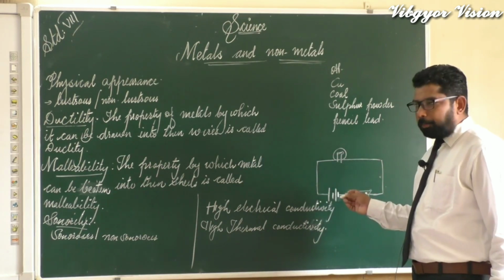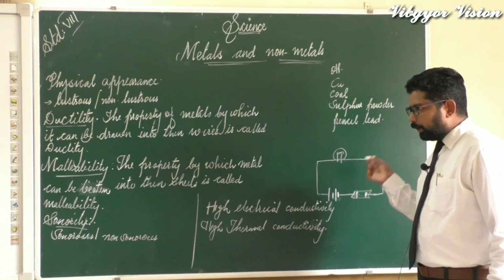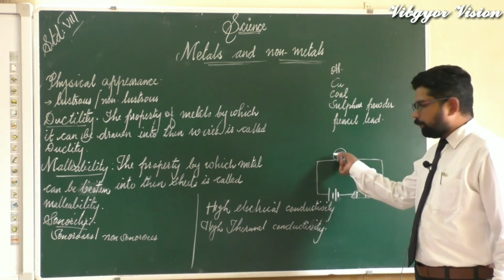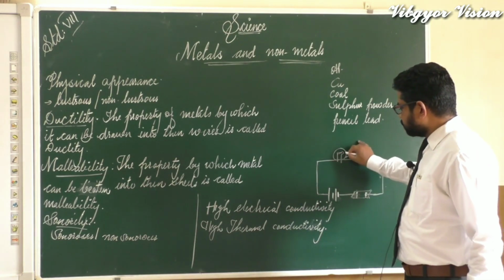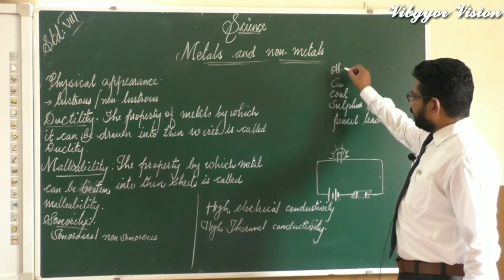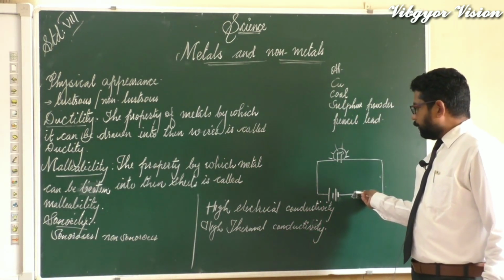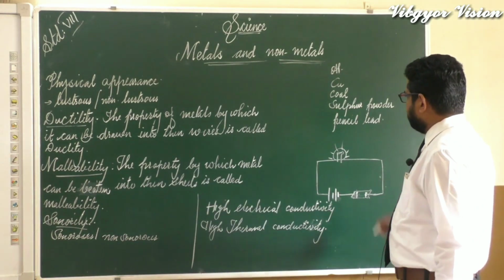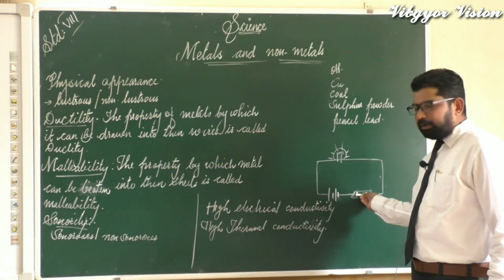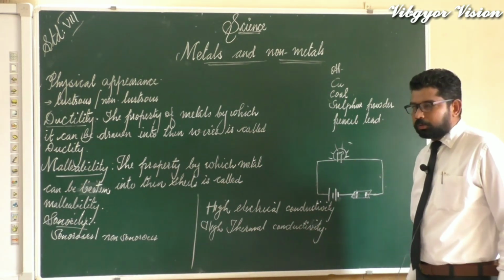So you take one copper piece and connect it in the gap. Then what can you see? The bulb glows. After that you can take a piece of aluminum and put it in, and the bulb glows that time also. Next you can take a piece of coal. When we keep the coal here, will the bulb glow? No, the bulb will not glow.